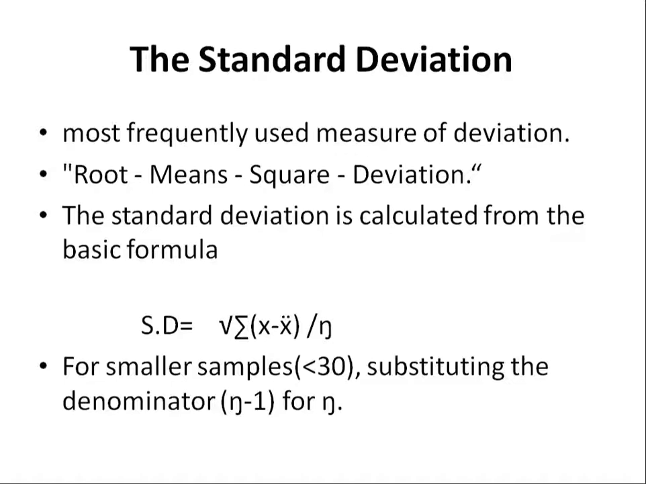So you need to remember that it is sigma (x minus x bar) whole square, the square root of sigma (x minus x bar) whole square by n. And when the sample size is small, we use n minus 1 for correction. So it is root mean square deviation. Remember the standard deviation or standard error.